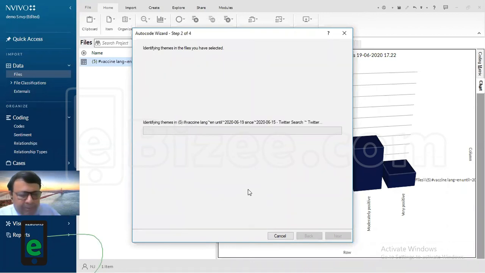And you can see here that we are identifying the themes. It will take some time. With 25,000, you have to be very, very patient. If your tweet data is 25,000, that is the right data actually. For a good research paper, you need at least, in my opinion, 18,000, 19,000 tweet data is better. But if you don't have, no problem. If you are not able to get that much data, maybe you get 10,000, maybe you get 8,000, 9,000 data. So what happens, the more the data is there, the quality of the output, the inferences will be more. That is the purpose.